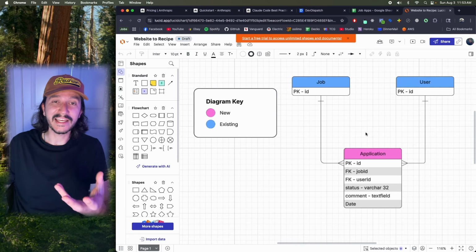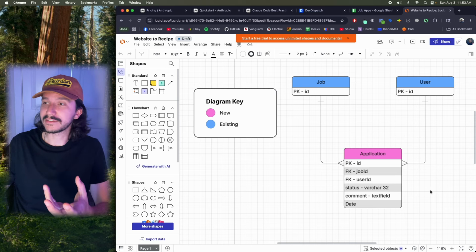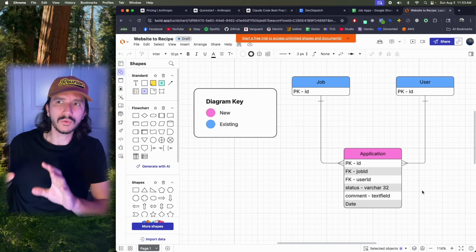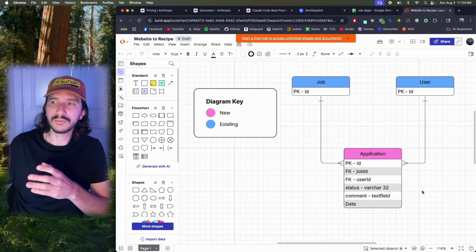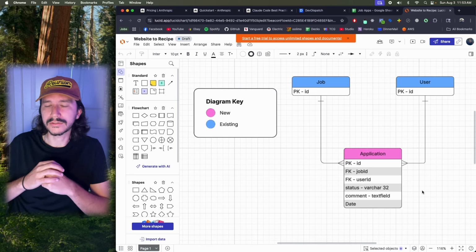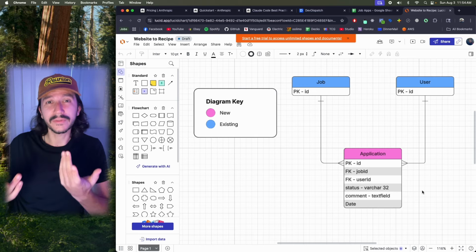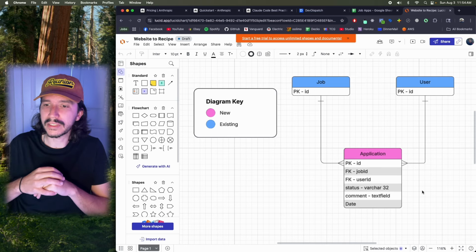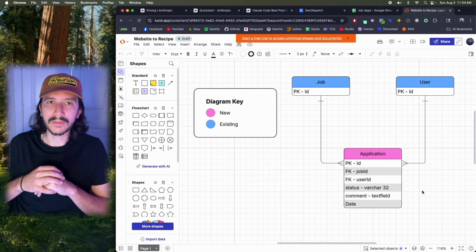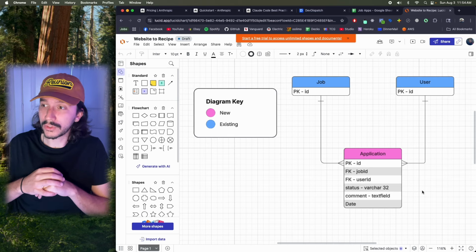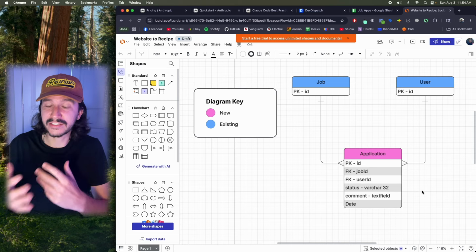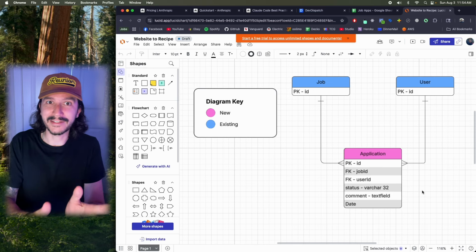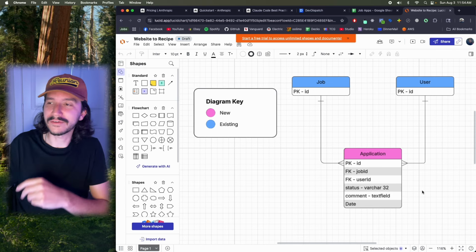In order to do that, we'll need a new database entity to take care of this application. This is something that I wanted to do up front because I want to be very specific in what I'm telling Claude to do. While it is pretty simple and I do think it could figure it out, it definitely seems that the more specific you are with your prompts, the better time the AI will have in writing your code. Ideally, I would like a fast feedback loop where I tell it exactly what it needs to do and it does it exactly as I want, without a whole lot of back and forth.